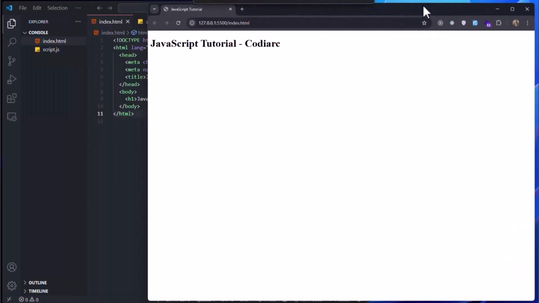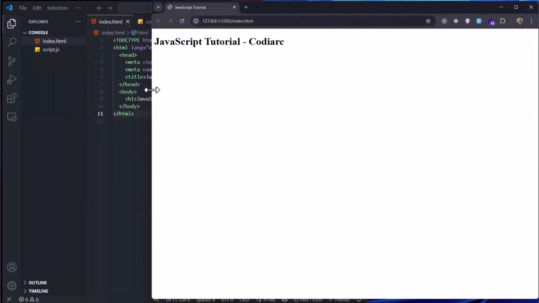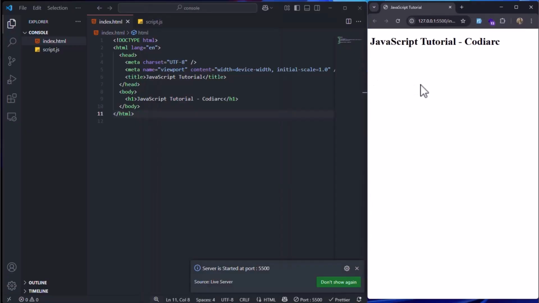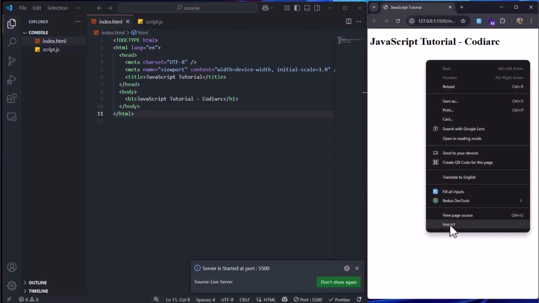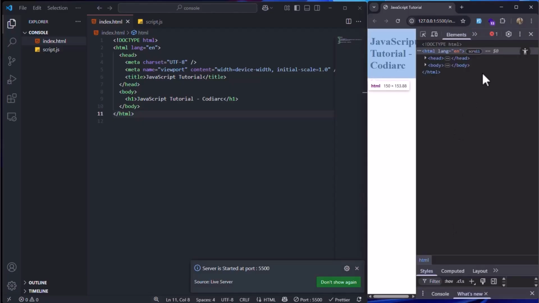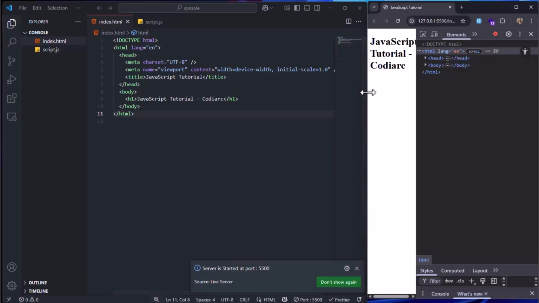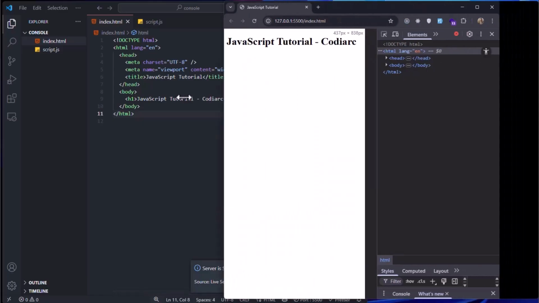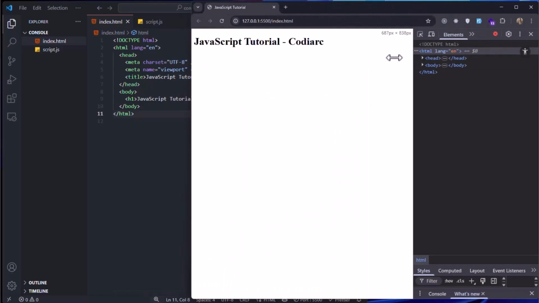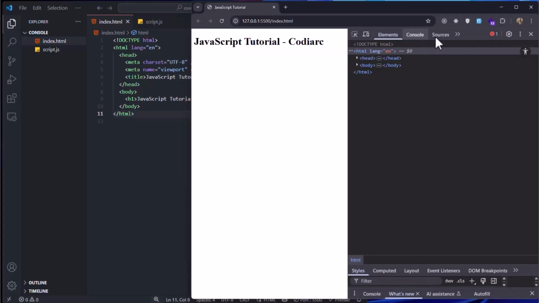Very good. The project is live now, and I'm going to open my console using right click on Google Chrome and clicking on inspect. Now you can see that this screen is at the right. This is the console.